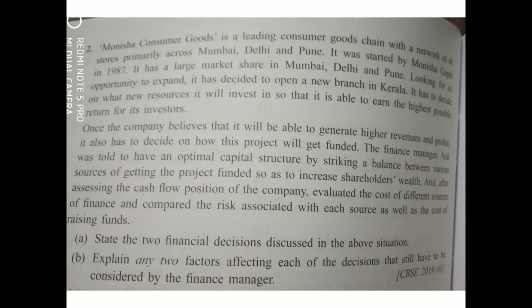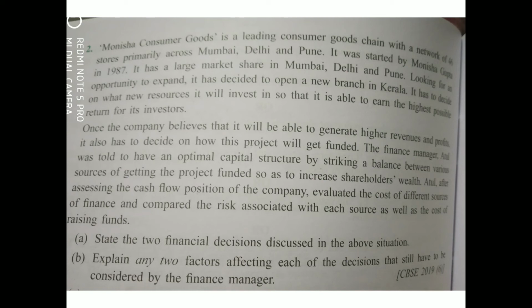Second question, explain any 2 factors affecting each of the decisions that still have to be considered by the finance manager. So here we have to write 2 factors affecting each of the decisions, right?